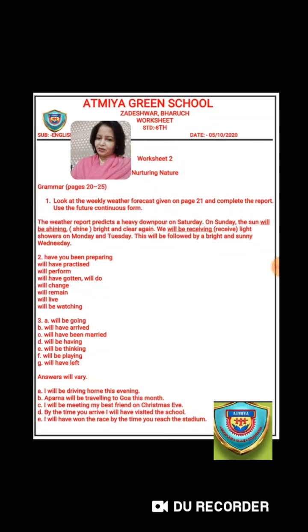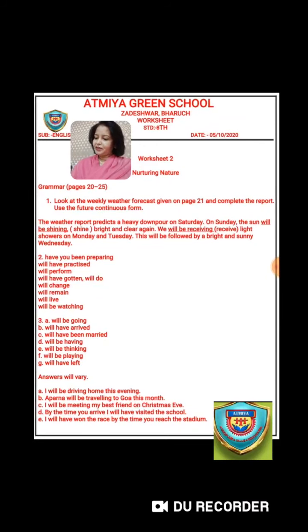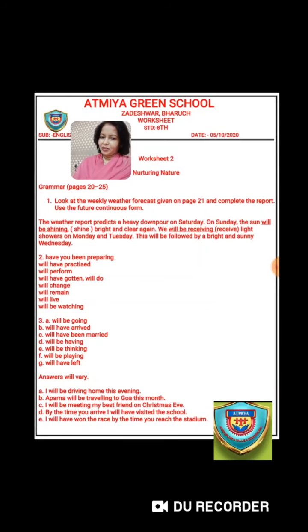So, today, children will start with Unit 2 workbook. Please open to page number 20 and we'll start with the topic nurturing nature. Now, first, we will start with the exercises which are given on grammar. Okay, so the topic is future continuous.